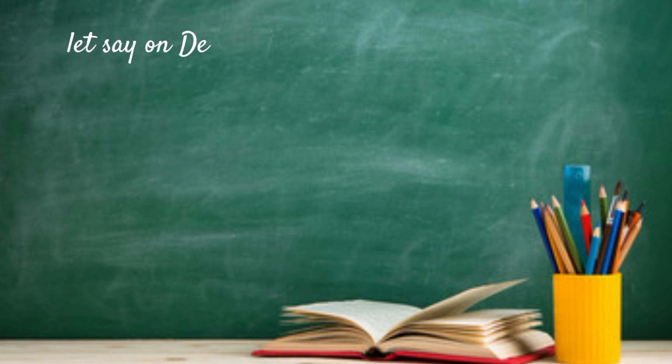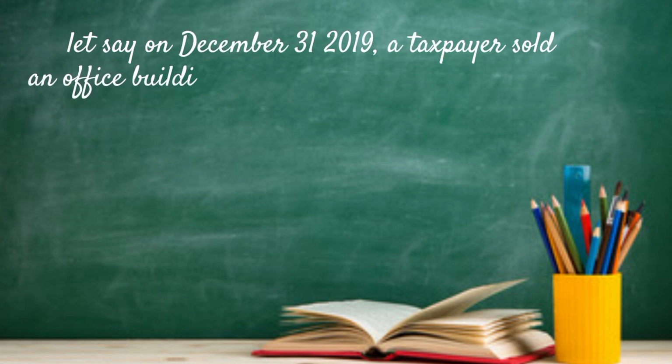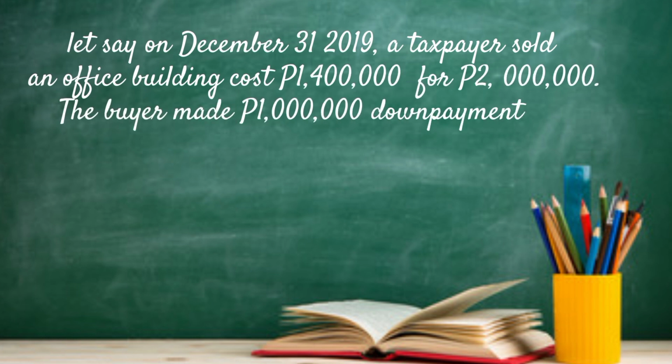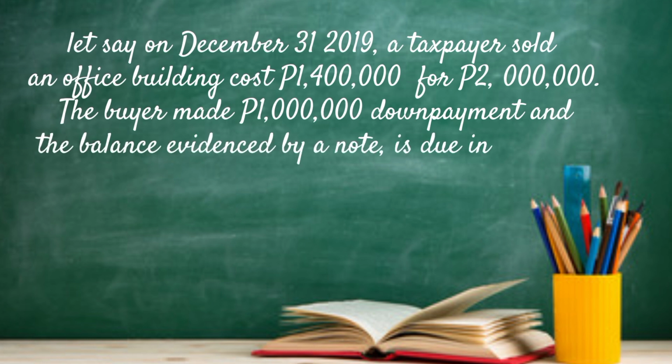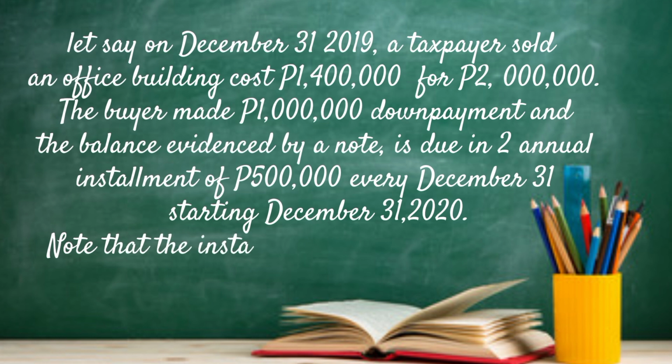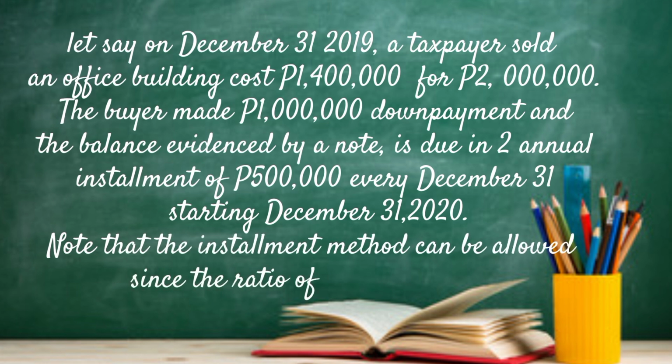Let's say on December 31, 2019, a taxpayer sold an office building costing 1,400,000 pesos for 2 million pesos. The buyer made a 1 million pesos down payment and the balance, evidenced by a note, is due in 2 annual installments of 500,000 pesos every December 31 starting December 31, 2020.